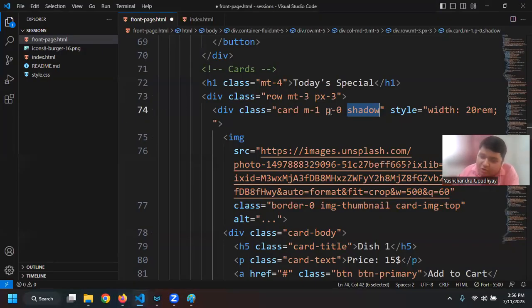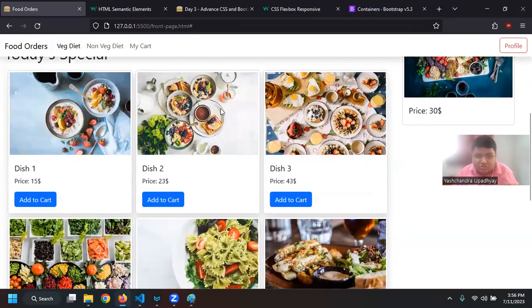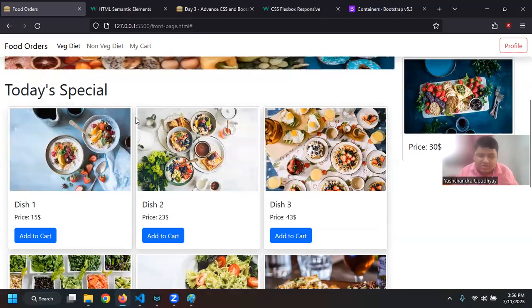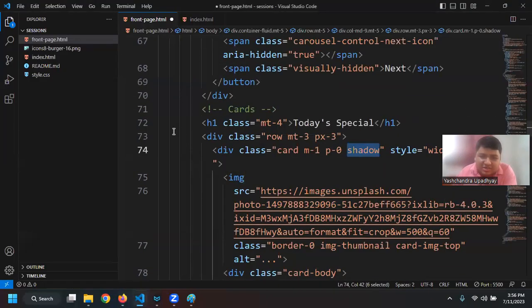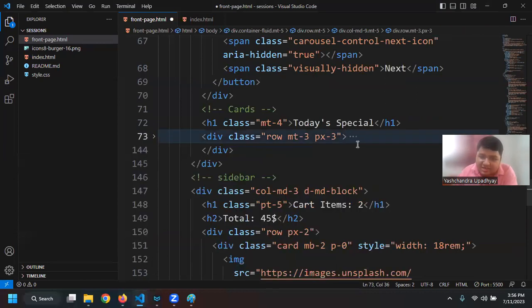Next, I am saying that I don't want any padding in my card, as well as I want one margin from all sides on all the cards, so that they are not just close to each other. There is some distance between each card. So this is basically how we did the card section.